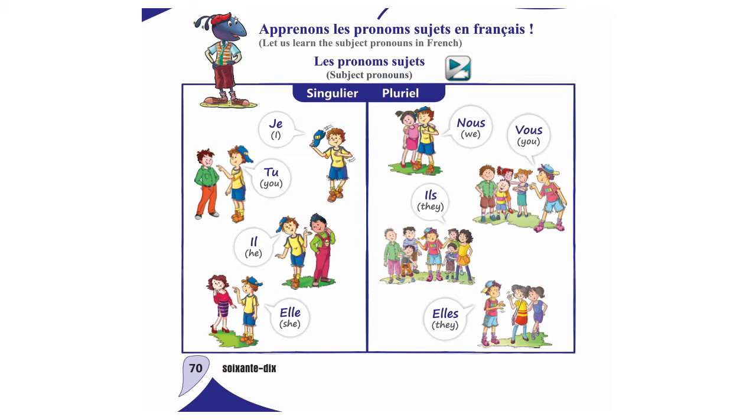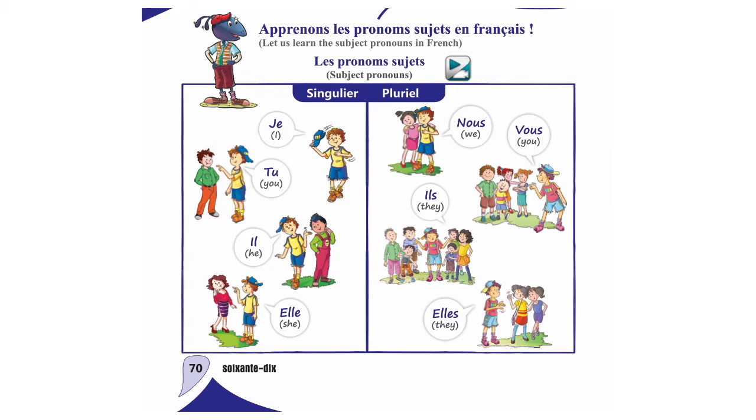Subject pronouns. Singulier, pluriel. In singular: je, tu, il, elle. These are the subject pronouns. And in plural: nous, vous, ils, elles. These are plural subject pronouns, and we can say in French, ce sont les pronoms sujets pluriels.